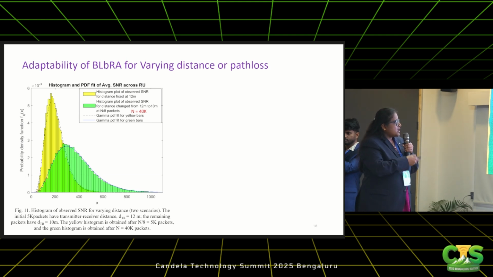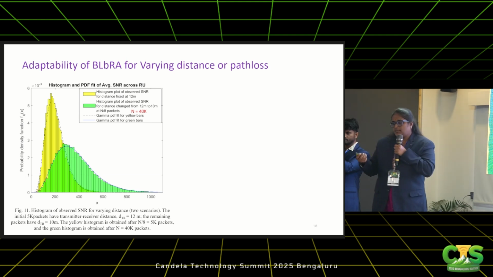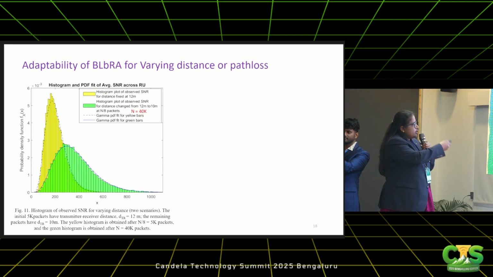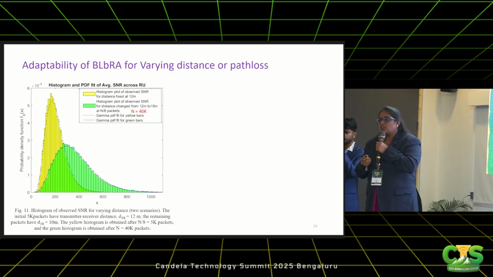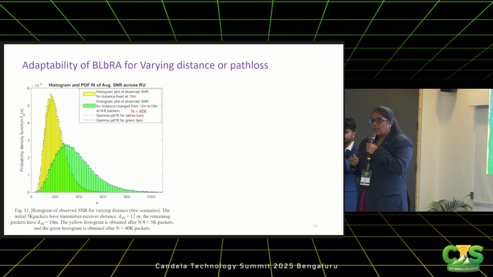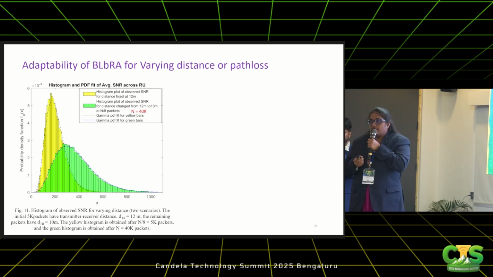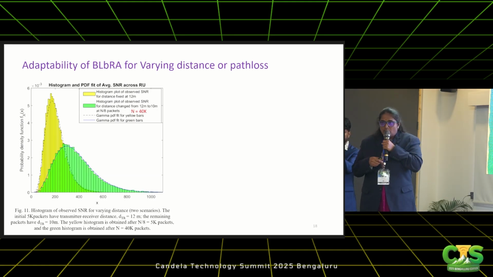Here, say the user moves from one point to another, close to the AP, so the distance decreases and the SNR increases. In order to emulate this real-time situation, we simulated the first 5K packets with a transmitter distance of 12 meters. The remaining packets were processed for 10 meters, so the distance decreased. The yellow bar is the observed ground truth.